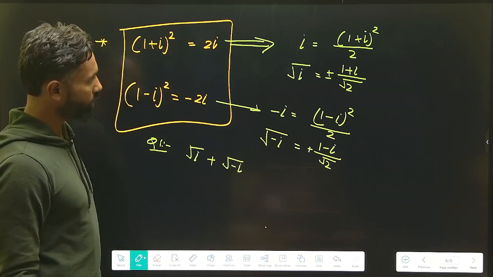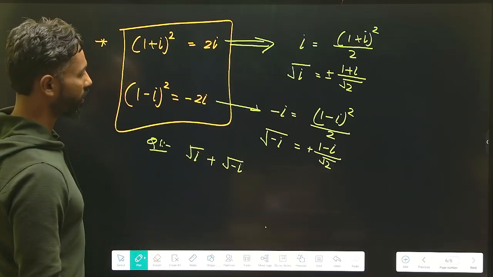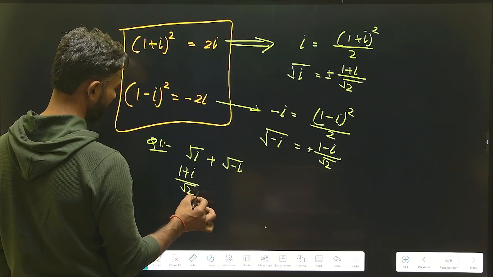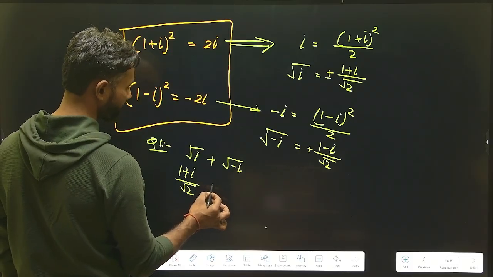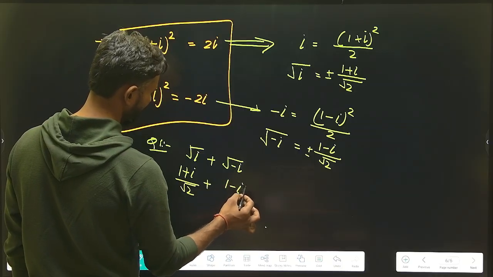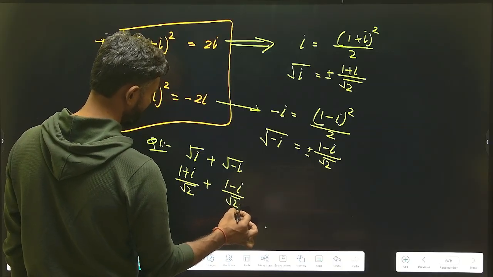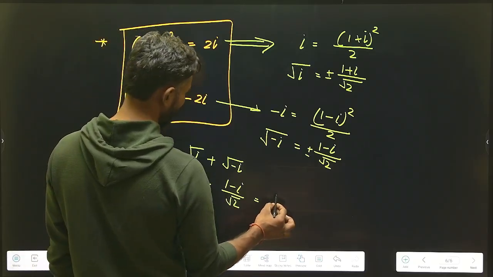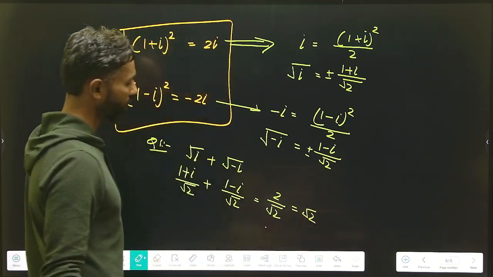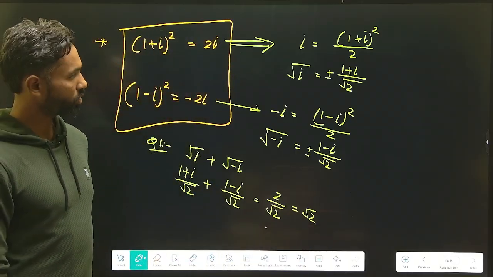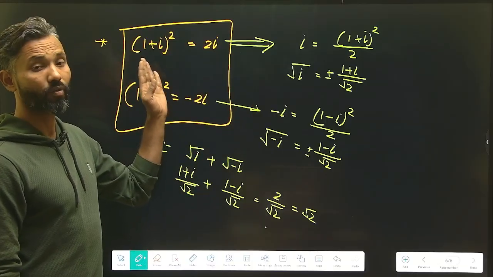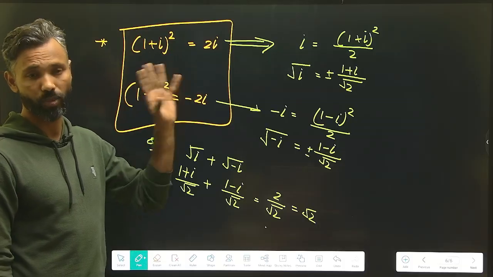You very well know that the value of under root iota is (1 plus iota) by root 2, and this is (1 minus iota) by root 2. So we simplify this: it is 2 plus root iota, so it is equal to root 2. Understand that? So these were three basic things derived from a very simple concept.